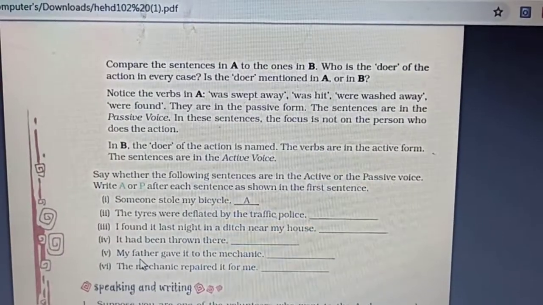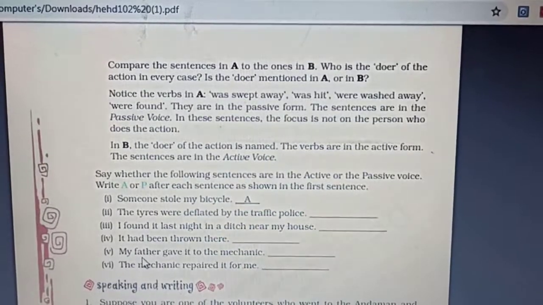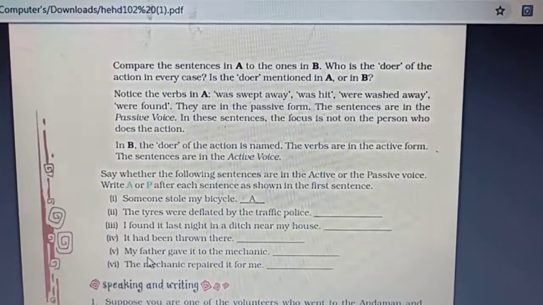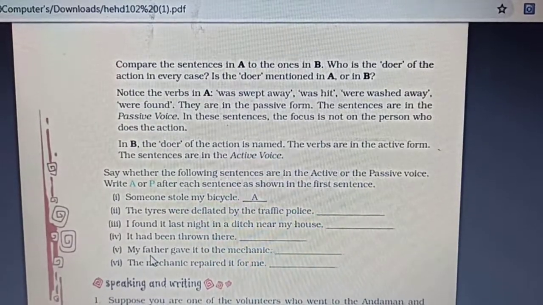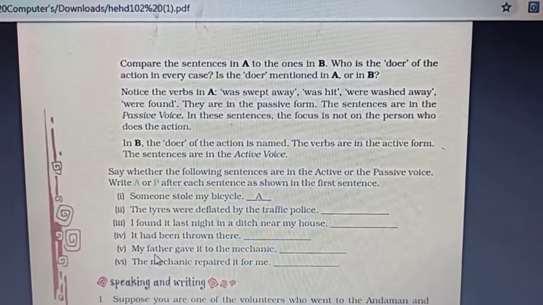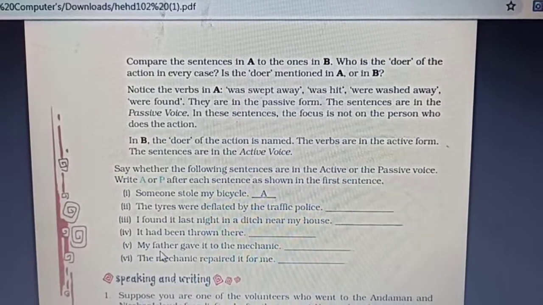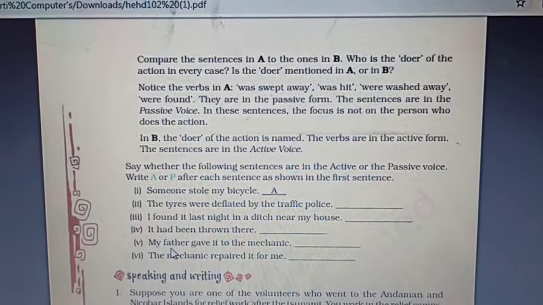Now, read the exercise carefully and answer. It says here, say whether the following sentences are in the active or the passive voice. Write A or P after each sentence as shown in the first sentence. Now the first one reads, someone stole my bicycle.